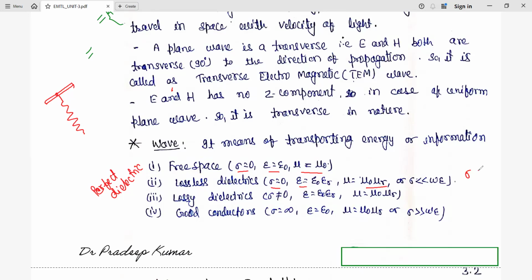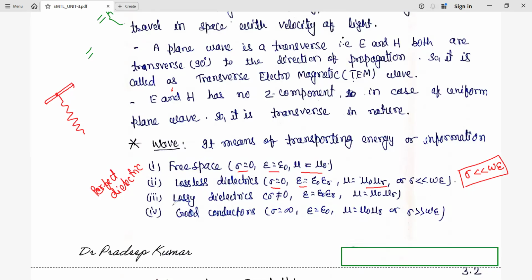Here conductivity is much smaller than omega epsilon. Later we will have the values of alpha and beta, the attenuation constant and phase constant, and there we will see the importance of comparing sigma with omega epsilon.